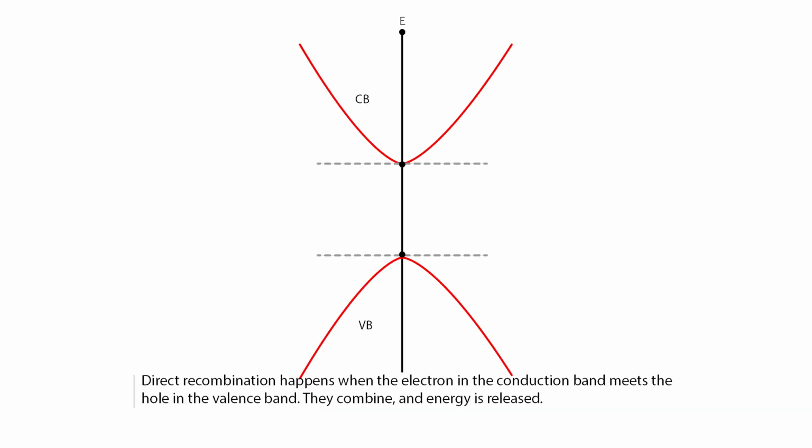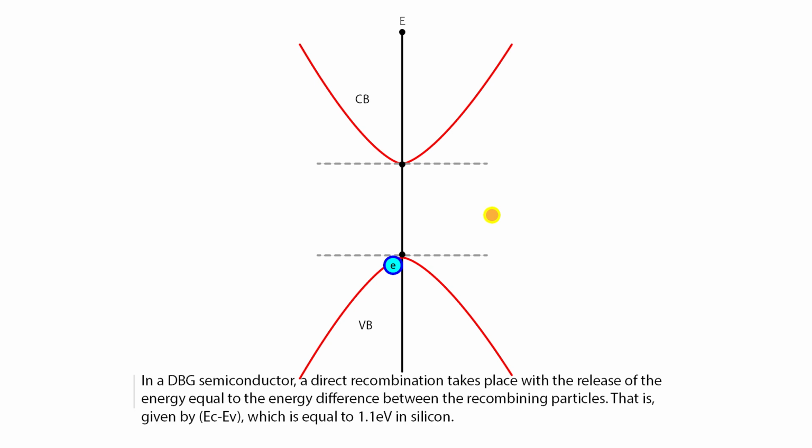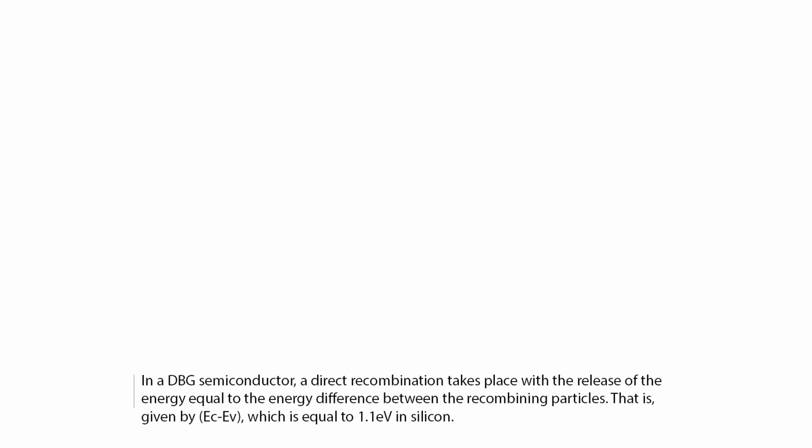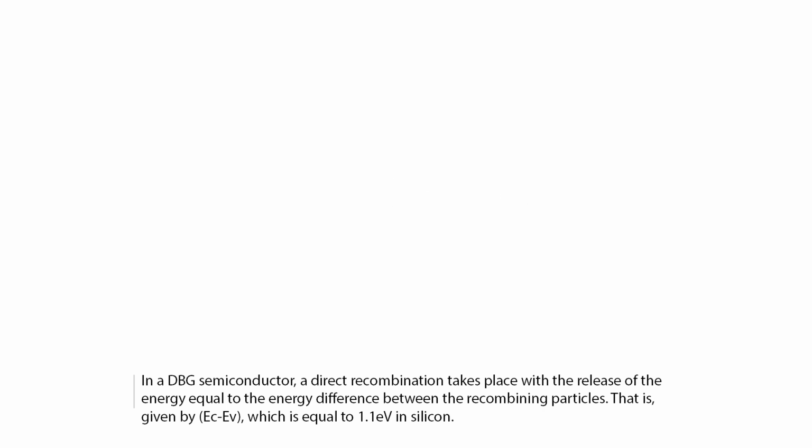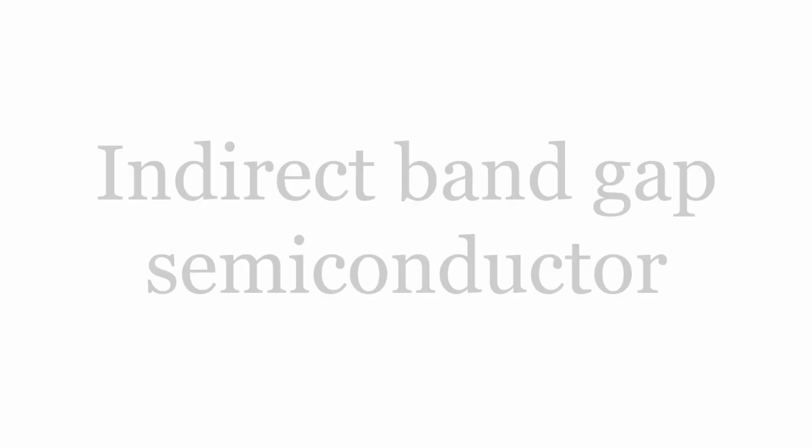Direct recombination happens when the electron in the conduction band meets the hole in the valence band. They combine, and energy is released. In a DBG semiconductor, a direct recombination takes place with the release of the energy equal to the energy difference between the recombining particles. That is, given by EC minus EV, which is equal to 1.1 eV in silicon.